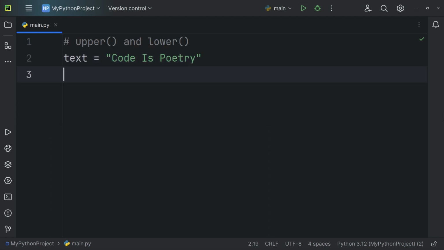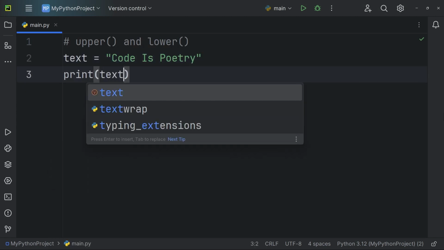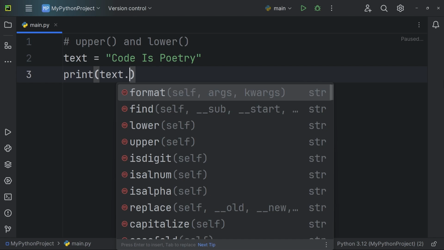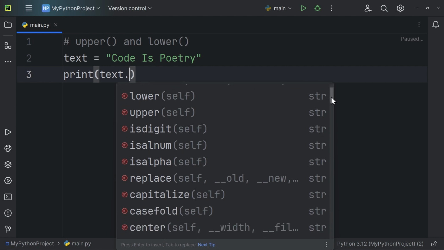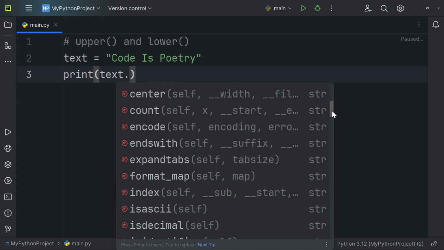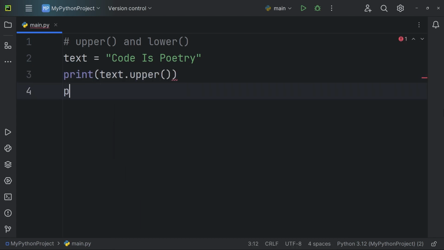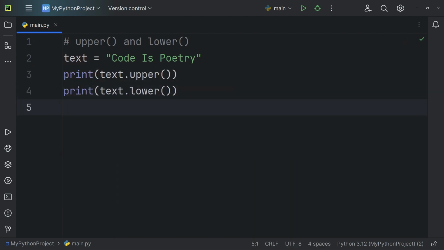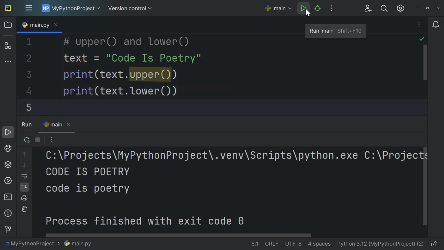String methods are specific to string objects. These methods are accessed using the dot notation, and they can only be used with strings. When we type a dot after the variable, a list of methods will appear. Each of these methods manipulates the original string to create a new one. Some examples of string methods include upper and lower. The upper method converts all lowercase letters in a string to uppercase. The lower method converts all uppercase letters in a string to lowercase.